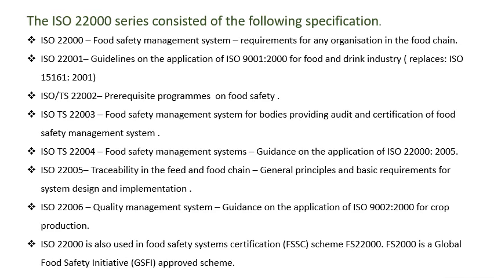ISO 22000 is also used in food safety system certification schemes, and FSSC 22000 is a Global Food Safety Initiative approved scheme.